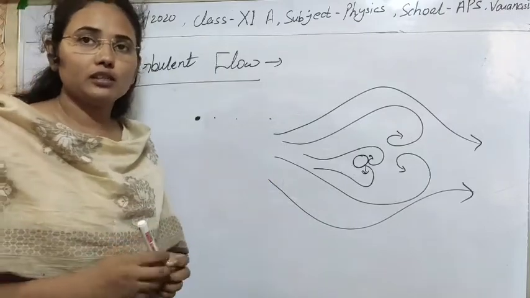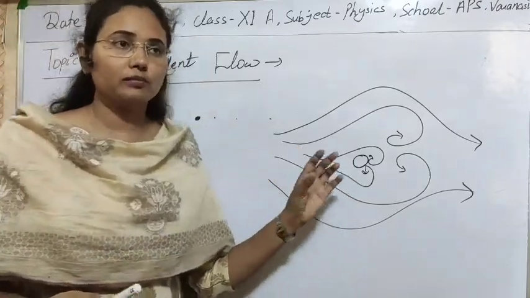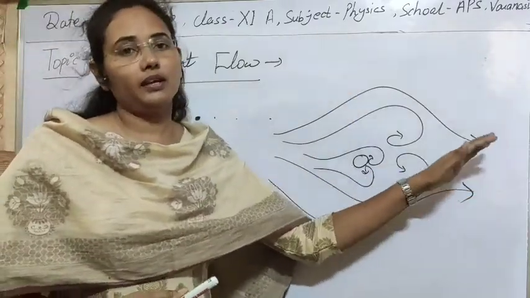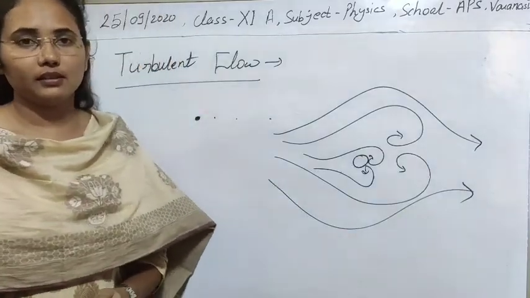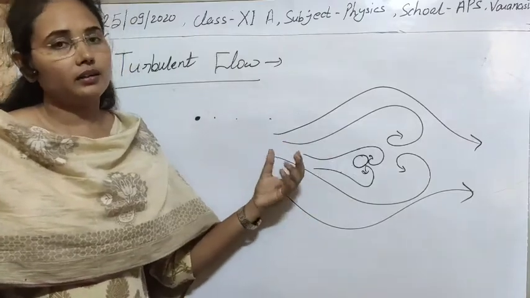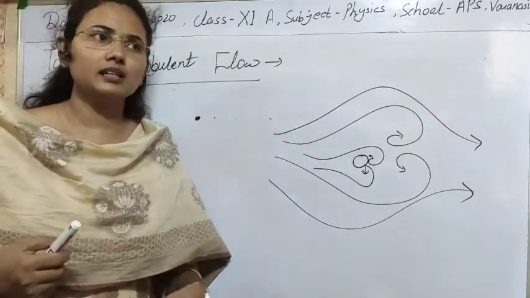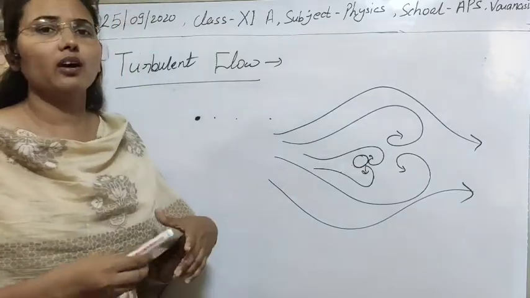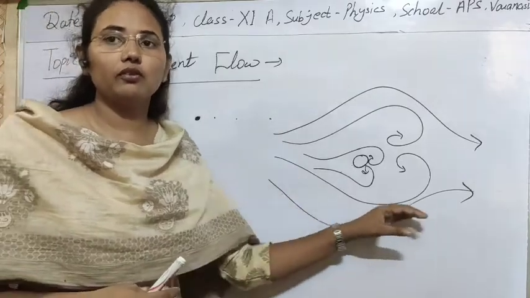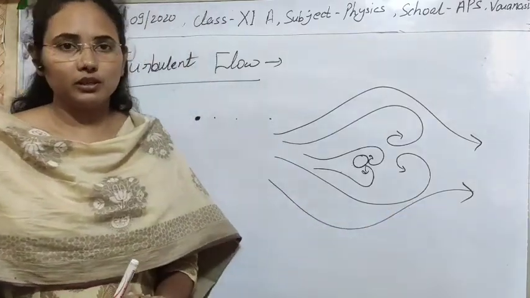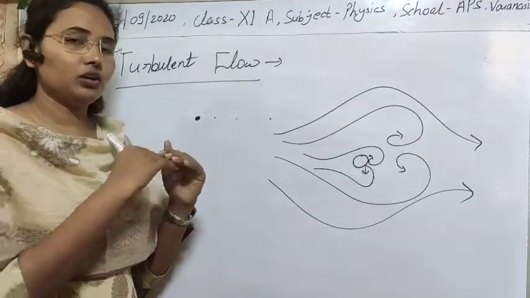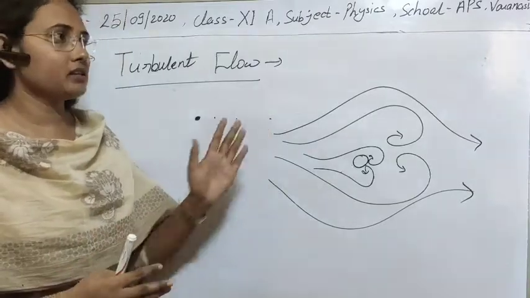Due to the production of eddies, most of the energy is dissipated there, and only a little energy can flow forward. So where an eddy is produced due to any obstacle, most of the energy at that point is dissipated in the form of heat, or it can dissipate in other forms. Due to energy dissipation, the forward flow of energy is disturbed there, and simple streamline flow is not possible in that case. So this is the case of turbulent flow.